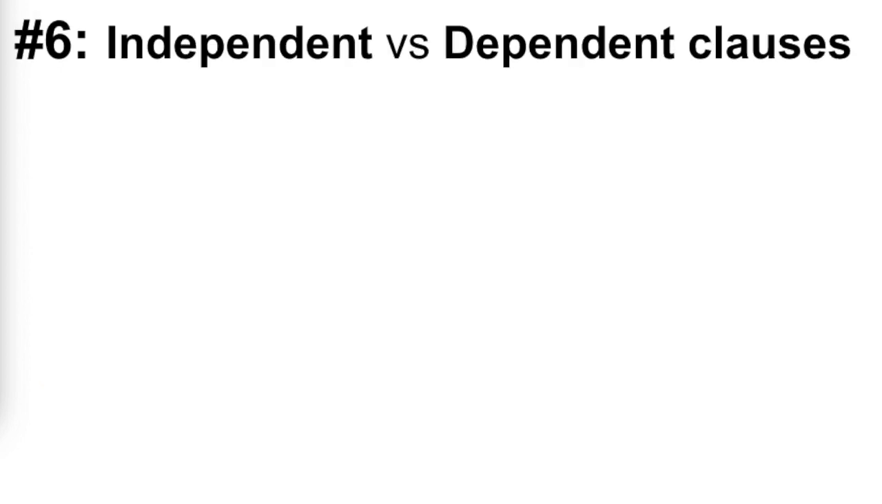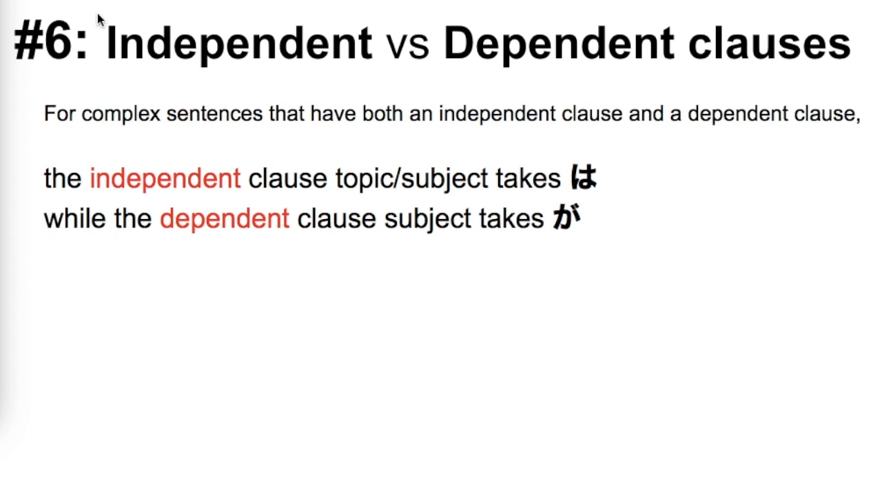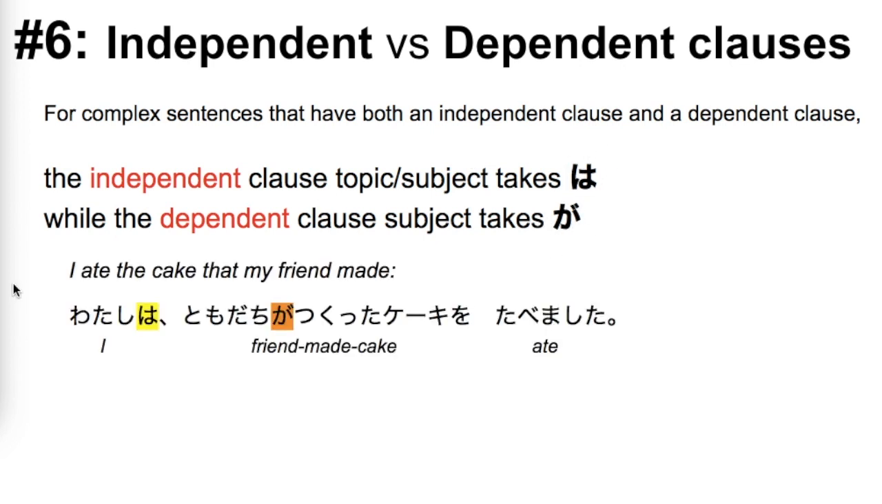And in my sixth point, when you have a complex sentence that includes an independent clause and a dependent clause, it's normal that the subject or the topic of the independent clause takes wa, while the dependent clause subject takes ga. I ate the cake that my friend made. There you have a complex sentence. The independent clause is I ate the cake, and the dependent clause is that my friend made. 私は友達が作ったケーキを食べました. I ate cake. Which cake? The friend made cake. I, the friend made cake, ate.